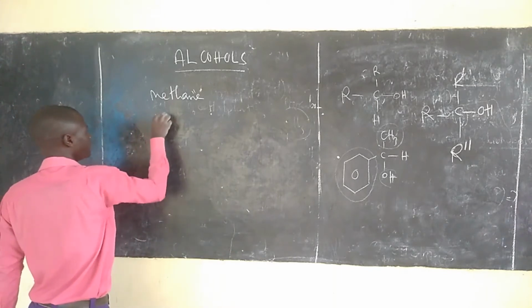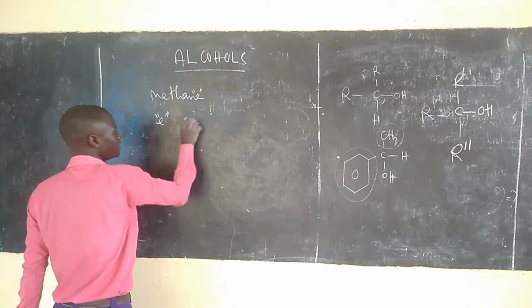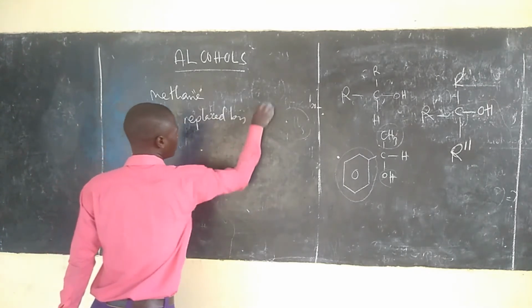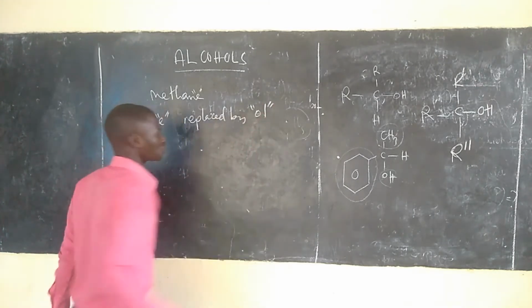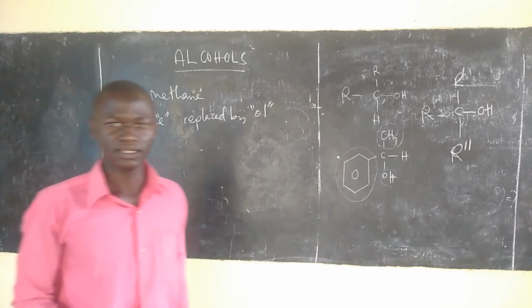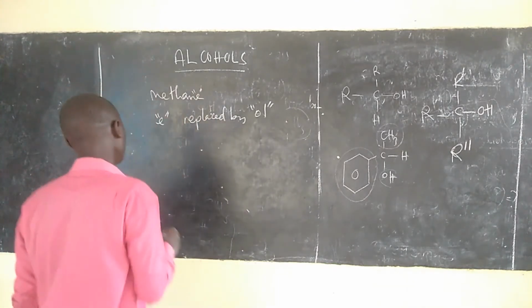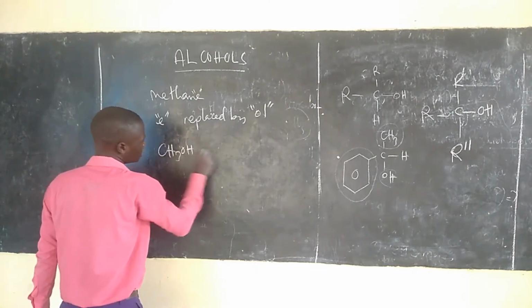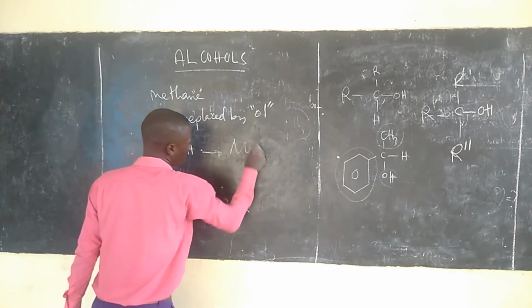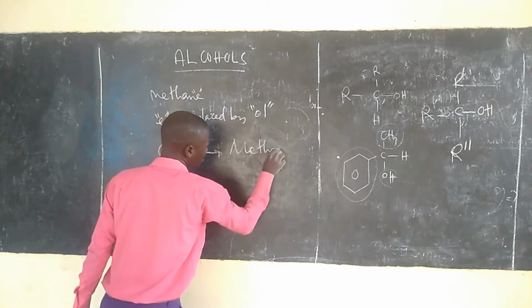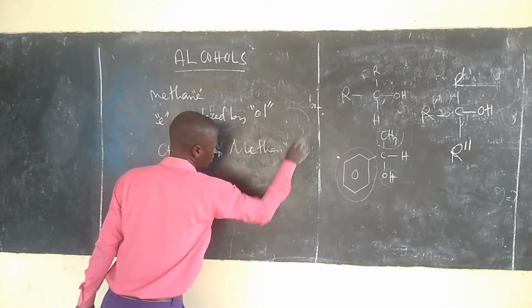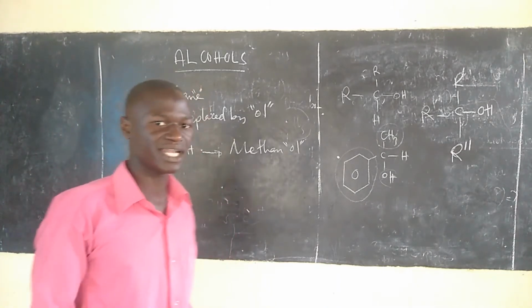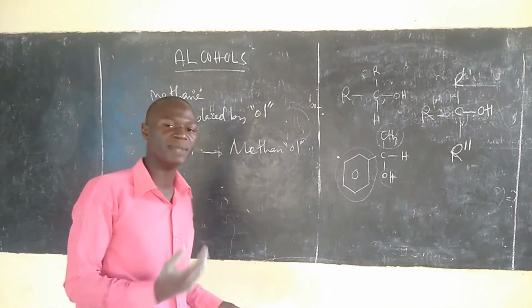E is replaced by OL. So methane yenye carbon moja kwenye alcohol CH3OH is named as methanol.